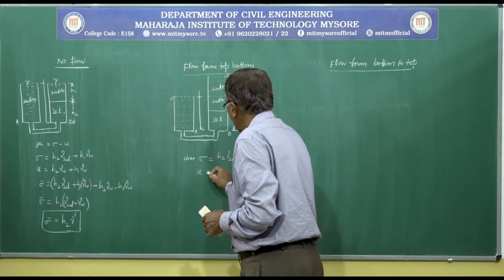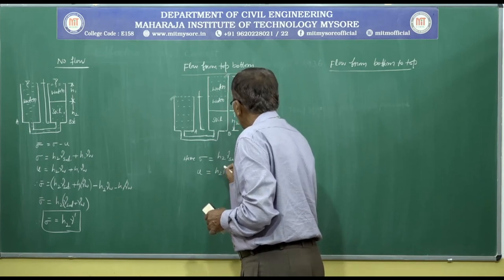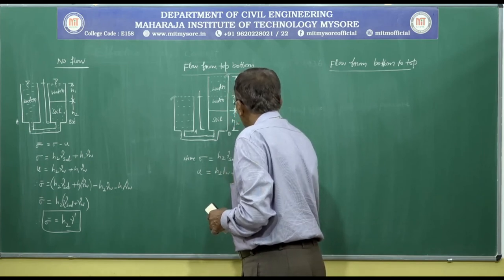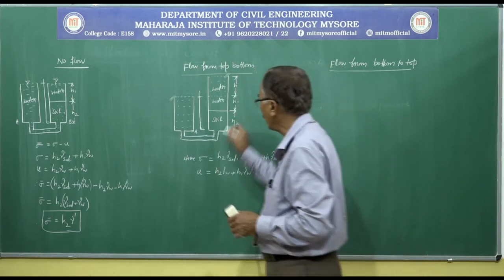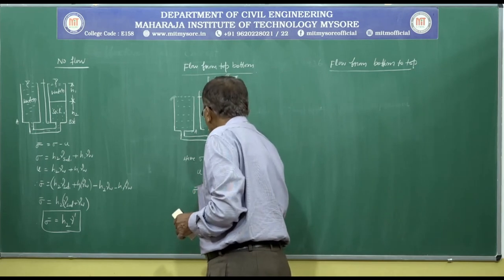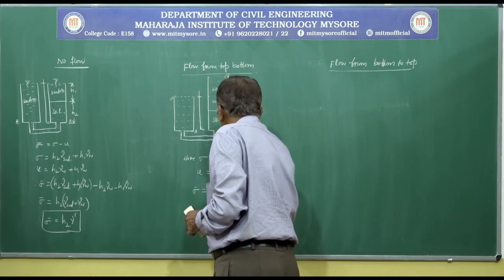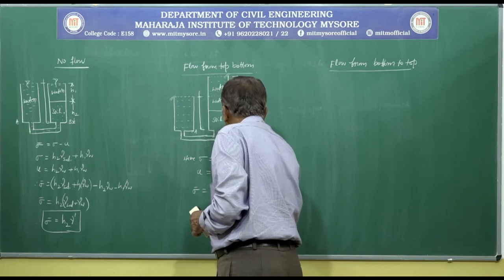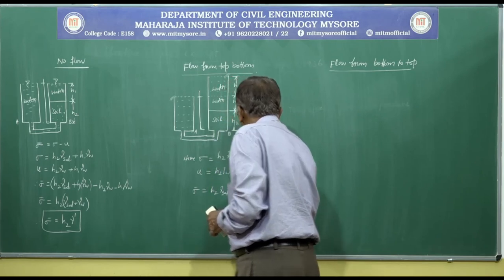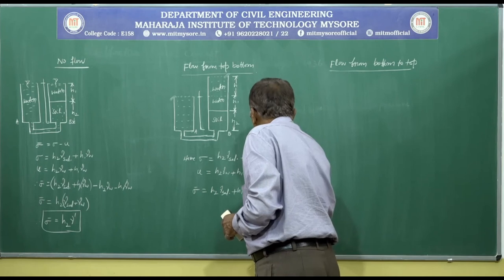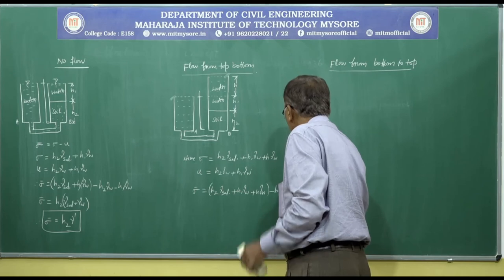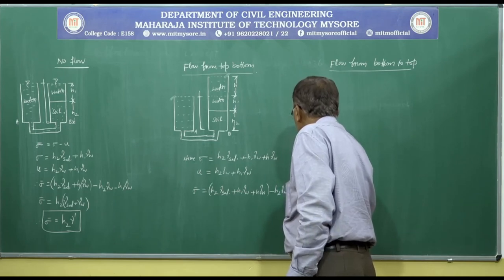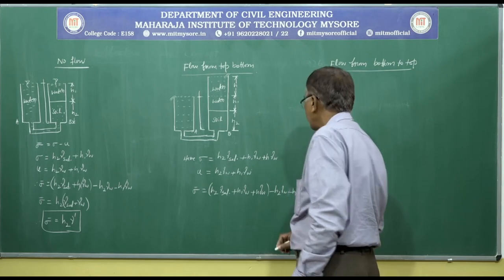Therefore, pore water pressure U is equal to H2 into gamma W plus H1 into gamma W. Therefore, effective stress sigma bar is equal to H2 gamma saturated plus H1 gamma W plus H gamma W minus H2 gamma W minus H1 gamma W.